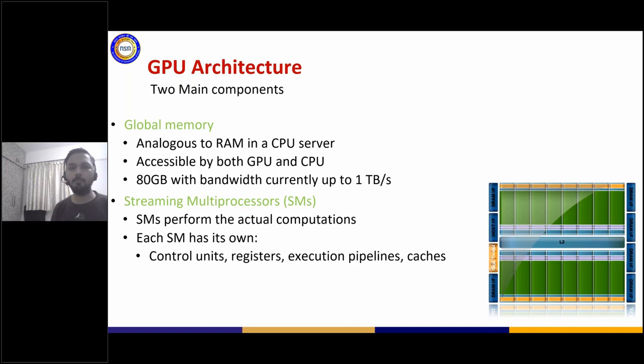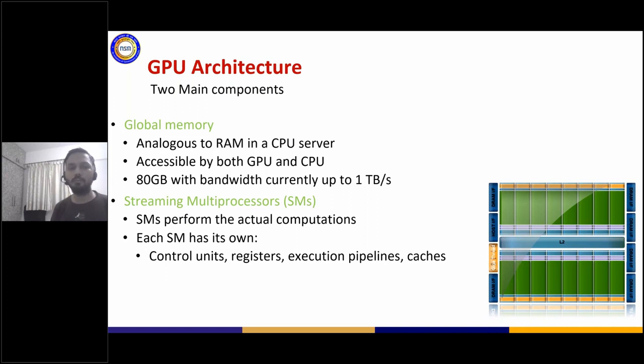But when I talk about the GPU architectures, there are two main components there. The first one is the global memory, and the second one is the SMs, also referred to as streaming multiprocessors. We have already seen the global memory part. It is analogous to RAM in your CPU server. So you say you have so much RAM, similarly the GPU has so much RAM, also referred to as global memory.